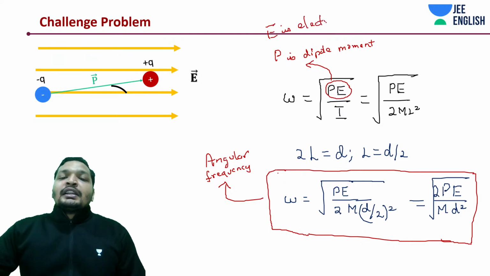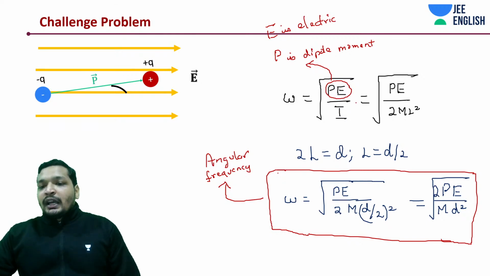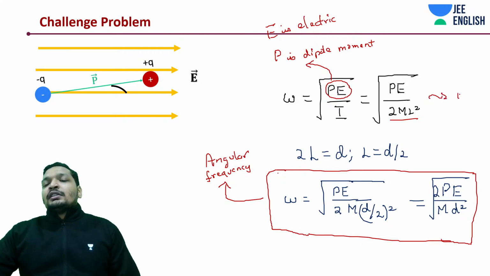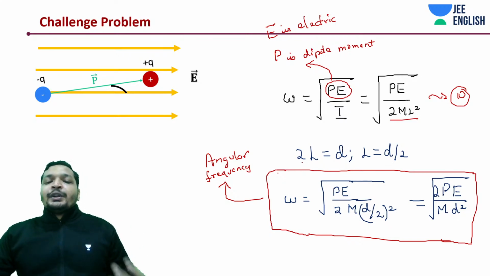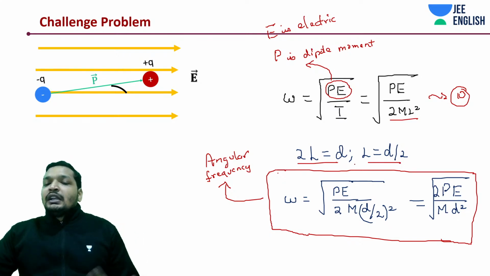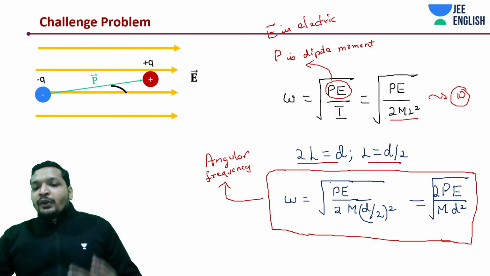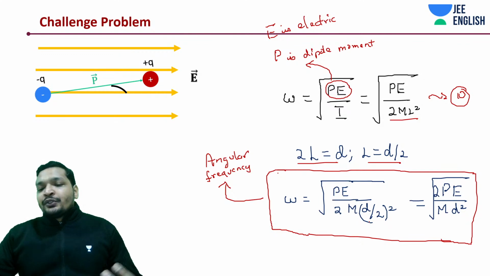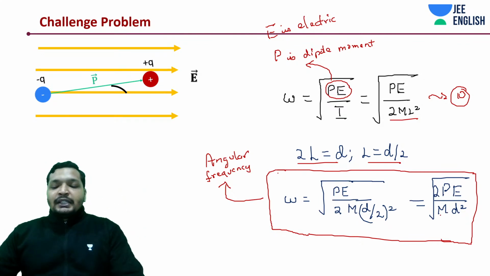Now I think you have the best in class clarity that omega should be root of P by I. So I can be written from equation 0, that it should be 2ml square. Again, we need to change this L in terms of D because our question is about D, not in terms of L. So L is equal to D by 2 since 2L is equal to D. Now you're going to substitute the value of omega. You will get it as under root of 2PE divided by MD square.